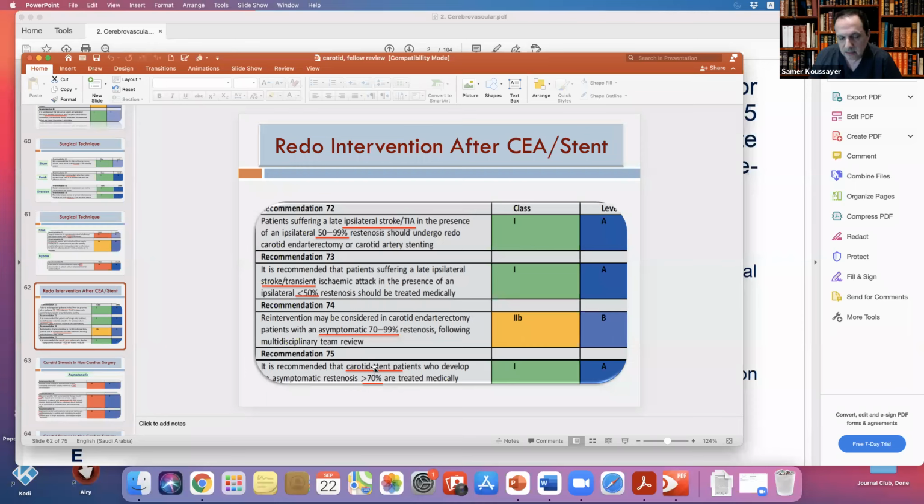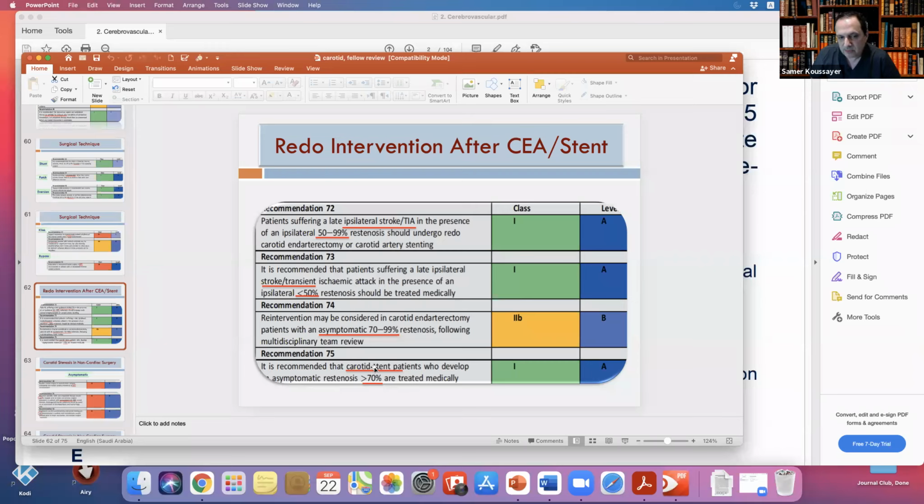Why is that? Because if he has a carotid surgery, you can either redo surgery or restent it. But if you have a carotid stent, restenting is not good because it is already a small artery with another stent. And going with surgery will be very difficult because you already have a stent, so you cannot remove it. You have to do a major surgery. So in carotid stenting, if you have restenosis more than 70% and the patient is asymptomatic, you have to leave him alone and treat medically. If he has a symptom, it's different.